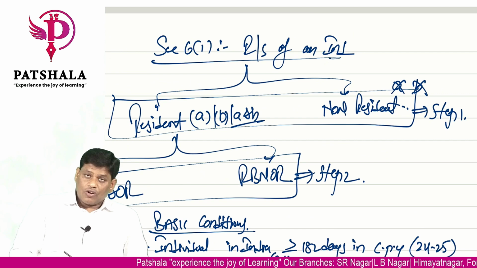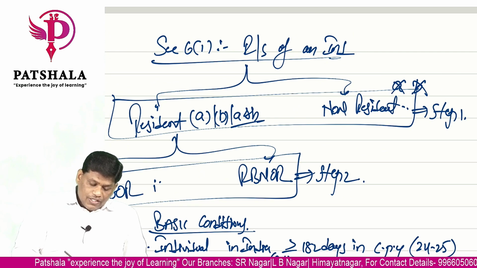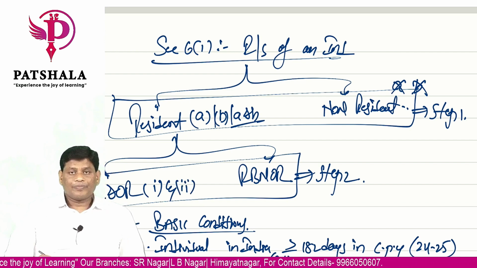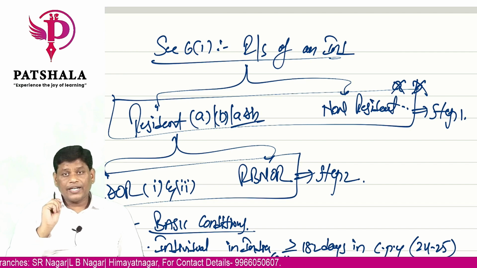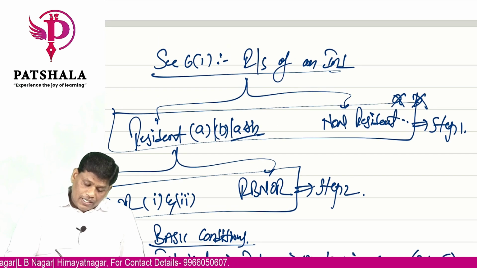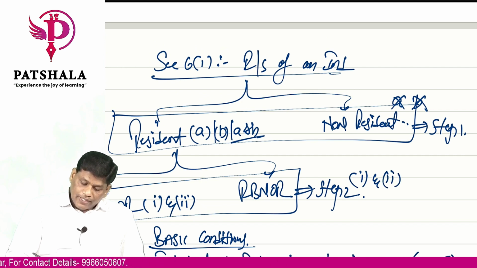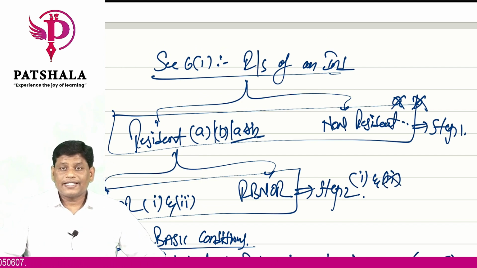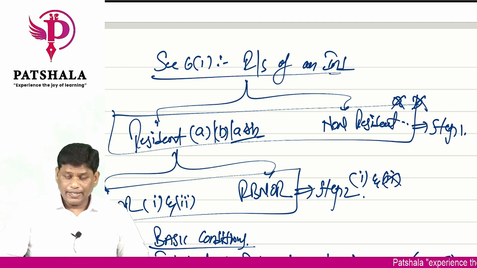Further classification of resident and ordinarily resident, or resident but not ordinarily resident, is purely based on additional conditions 1 and 2. If he has satisfied additional conditions 1 and 2 at a time, he is resident and ordinarily resident. If additional condition 1 is satisfied and 2 is not satisfied, he is what? Resident but not ordinarily resident.